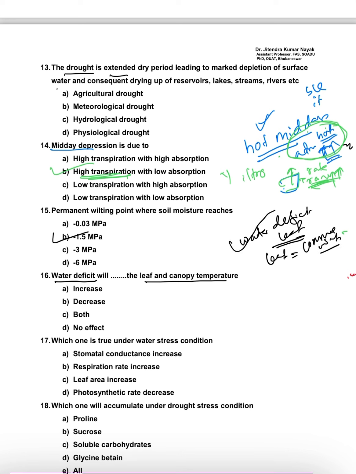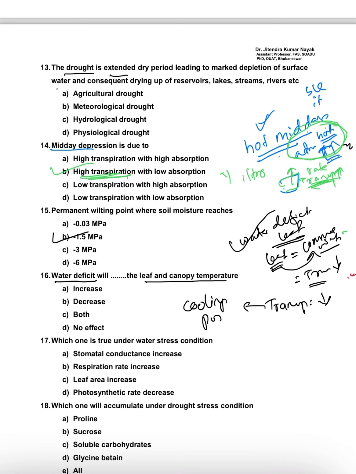Whenever the water content in the leaf decreases, during this stress condition the leaf will try to conserve the water. For this, the transpiration rate will decrease. But transpiration is which process?